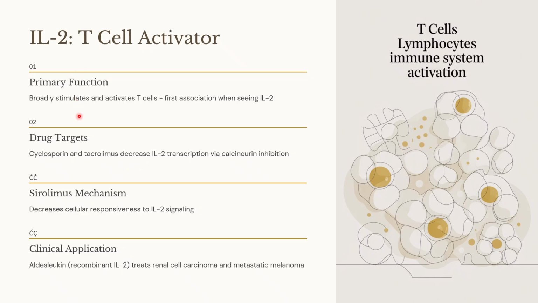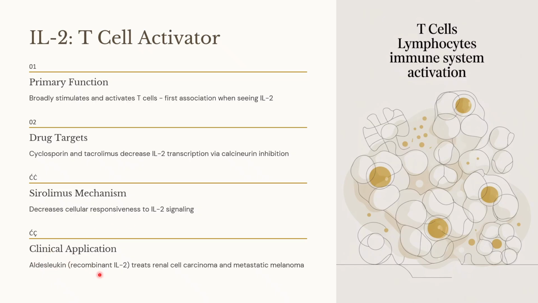In those situations where we don't want the T cell activation, like in transplant, where we want to suppress the immune system, we give drugs to suppress interleukin 2. Cyclosporin and tacrolimus decrease interleukin 2 transcription by inhibiting calcineurin. Sirolimus decreases the responsiveness to interleukin 2 signaling. In that way, the interleukin 2 which attaches itself to the T cell receptor and causes the proliferation of the T cells is inhibited. Therefore, it results in immunosuppression.